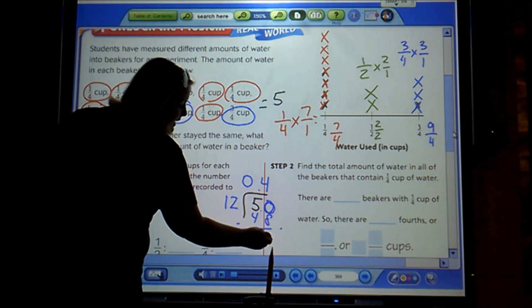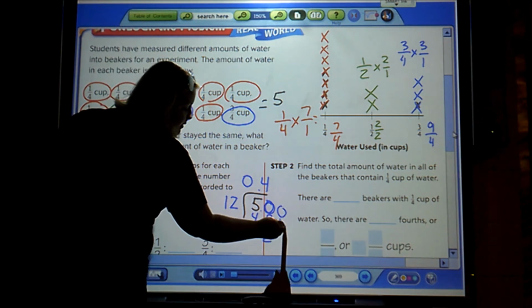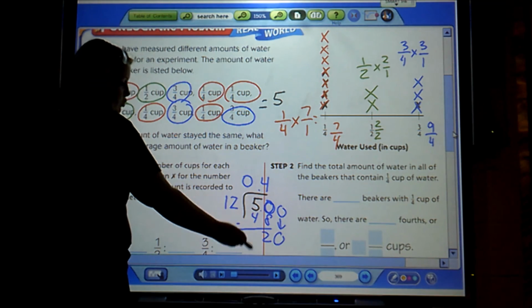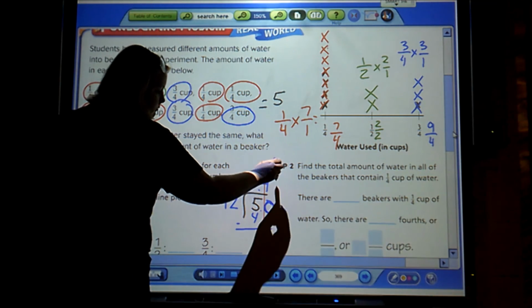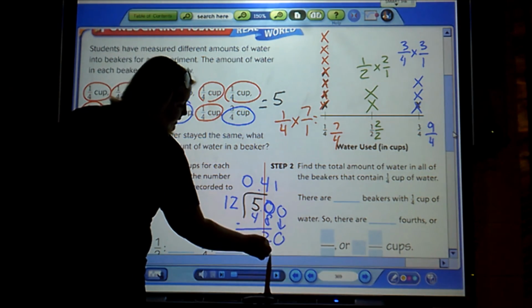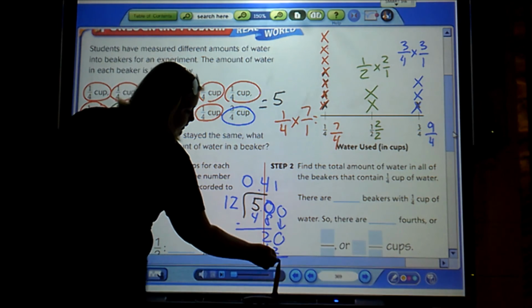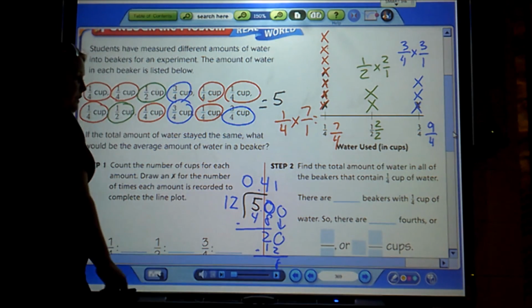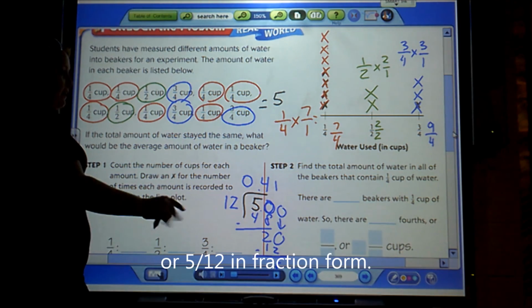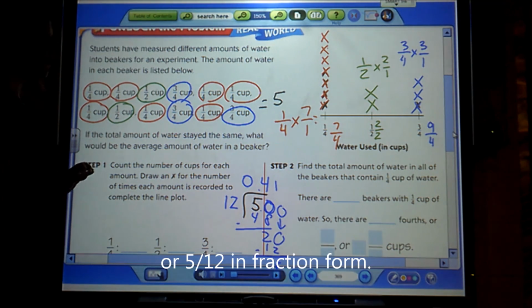I subtract and I get 2. I can add another 0. 12 goes into 20 one time. Ta-da! And my average is about 41/100.